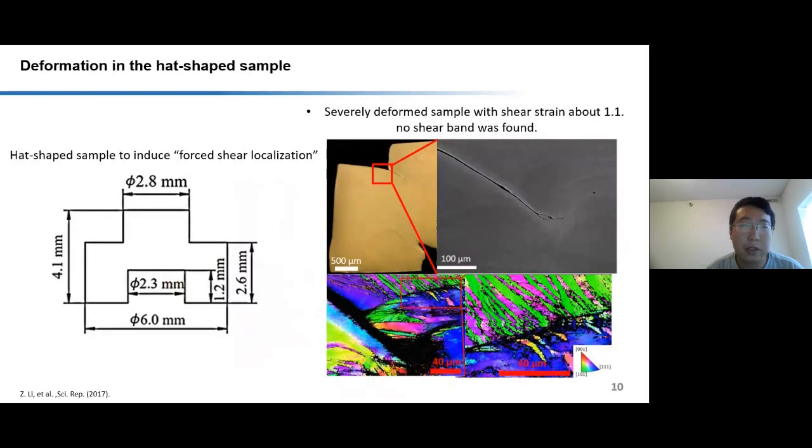We then try to induce forced shear localization inside this alloy. However, no shear band was found at a shear strain of about 1.1. The ultrafine gradient material was localized at a shear strain around 1. Why does this happen? We examined the microstructure near the inserted tip and found lots of mechanical twins that even interact and cut through each other, leading to the formation of small blocks to store dislocations, leading to the high strain hardening rate. This high strain hardening rate suppresses the thermal softening, leading to the retarded formation of shear localization.